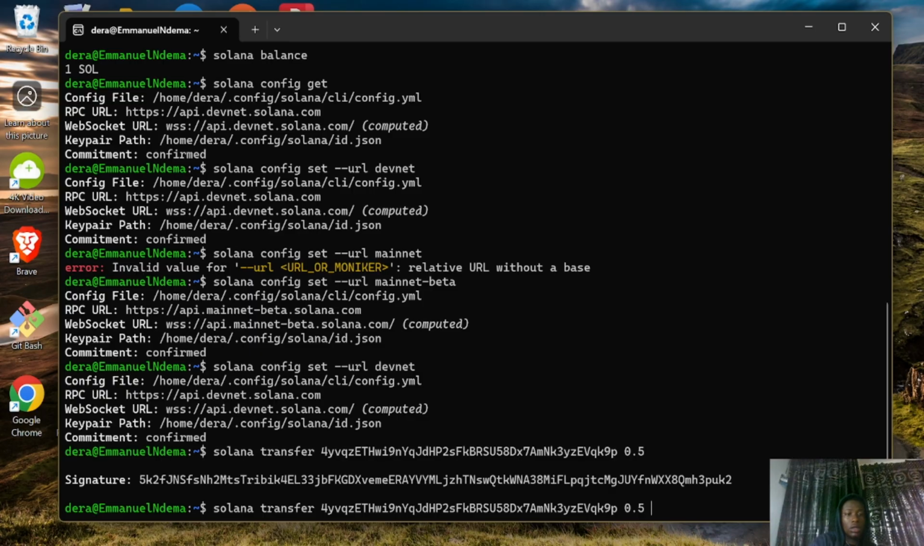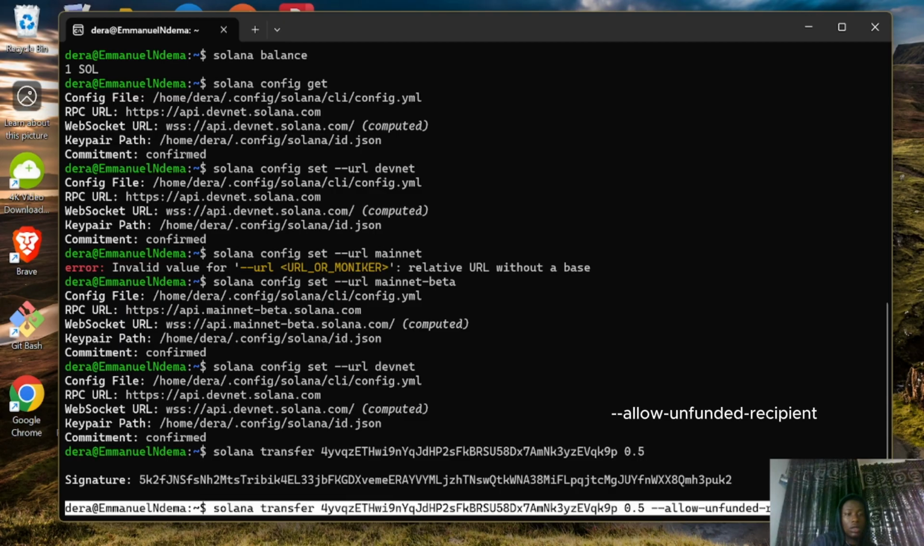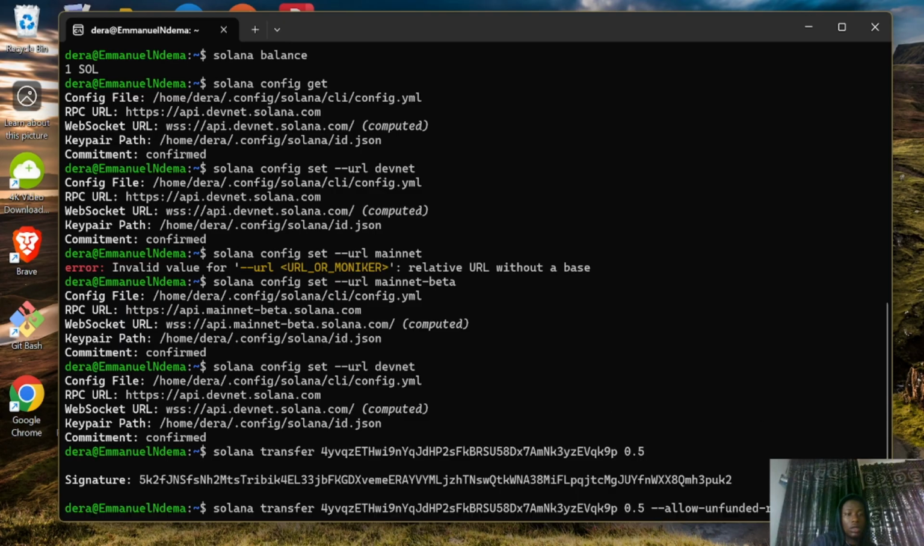But then how can you bypass that error? You can use the allow unfunded recipients flag. Yep. So you can use this flag to bypass that error. You understand? So we'll be seeing how to use this.